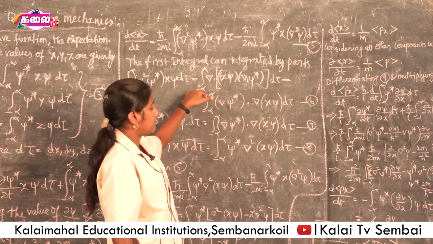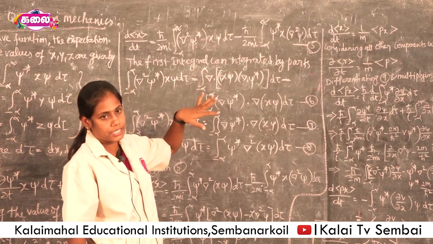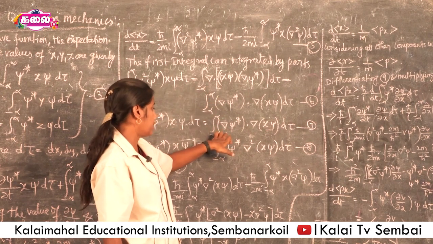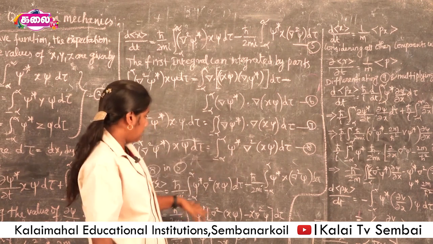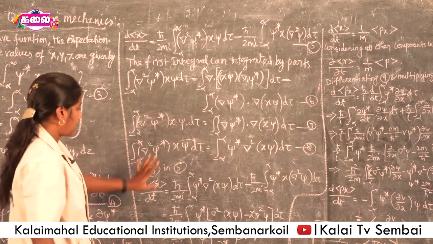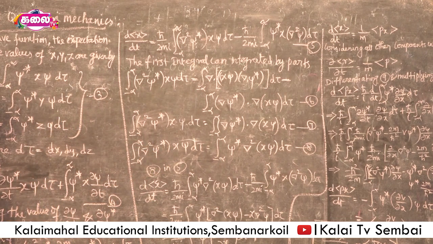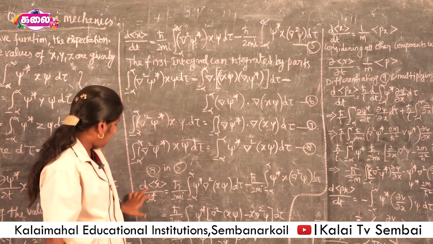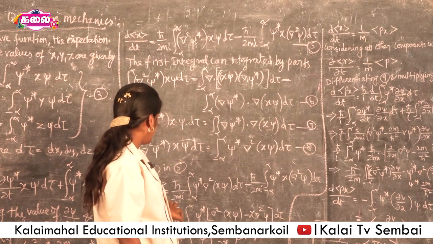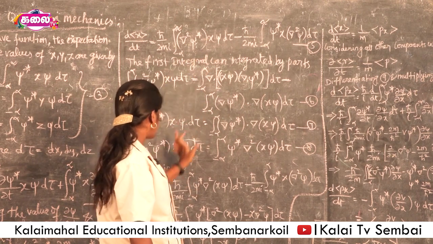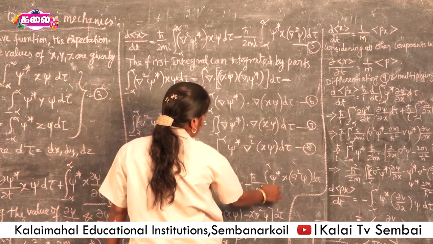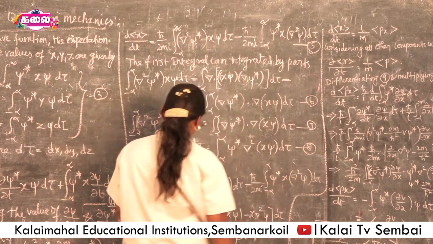Here the first term is written in the form of the Gauss divergence theorem. The surface integral vanishes, it will be 0. So we get this value 7. This is rewritten as the 8th equation. Then the value of the integral of ∇²ψ* x ψ dτ from the 8th equation is substituted in this 5th equation. Then we get d⟨x⟩/dt equal to ħ/2mi into the value of ∇²ψ* xψ, which is substituted here, minus ħ/2mi integral of ψ* x ∇²ψ dτ.